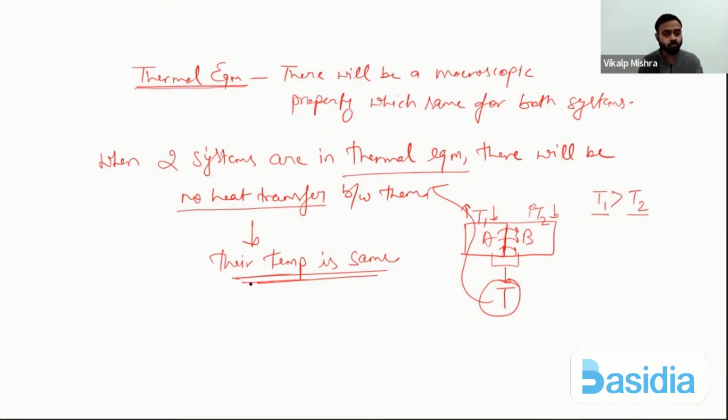From thermal equilibrium, we can formulate one of the important laws of thermodynamics, and that is called the zeroth law of thermodynamics. So we are going to discuss the zeroth law of thermodynamics.